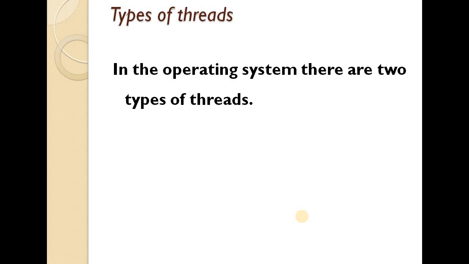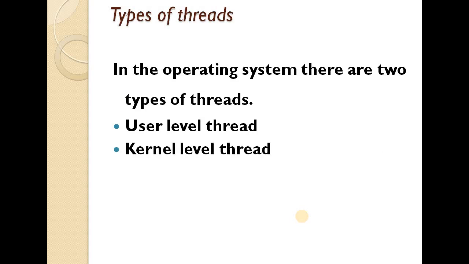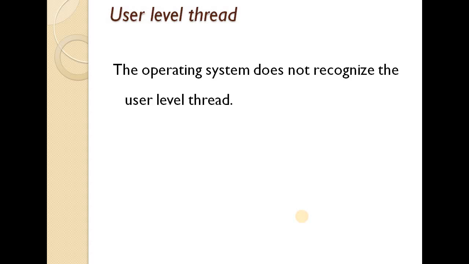Next, we'll see types of threads. In the operating system, there are two types of threads. First is the user level thread and second is the kernel level thread. We shall see each thread in detail. First, user level thread. As the name implies, this thread is implemented by the user. The operating system does not recognize the user level thread.